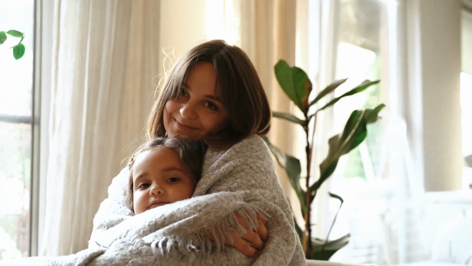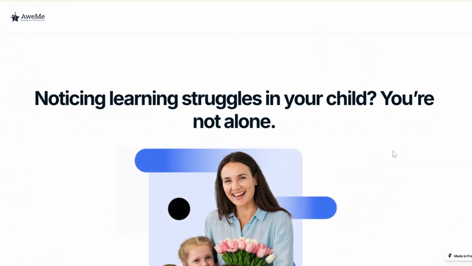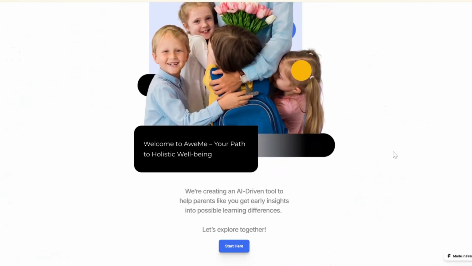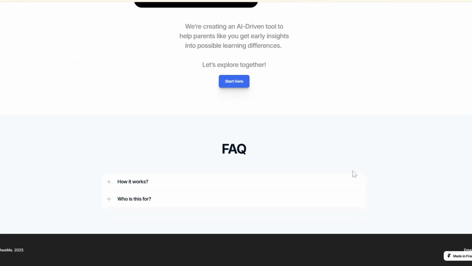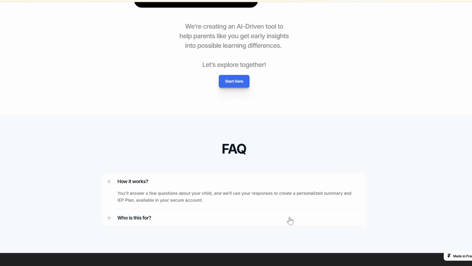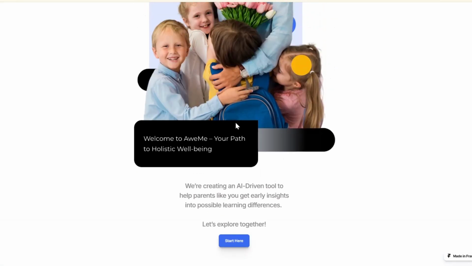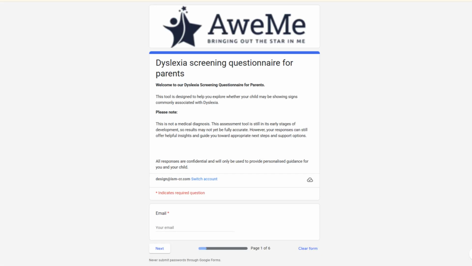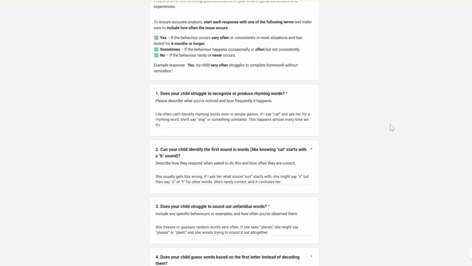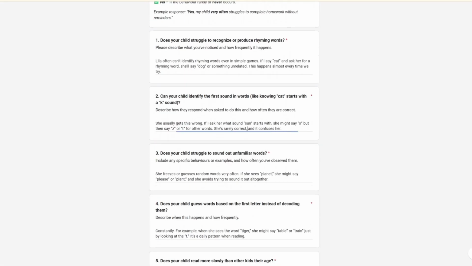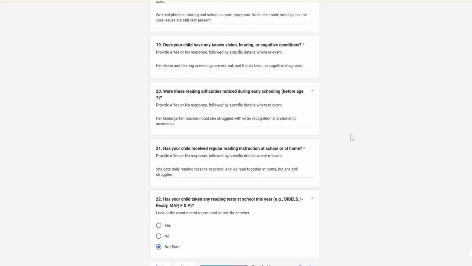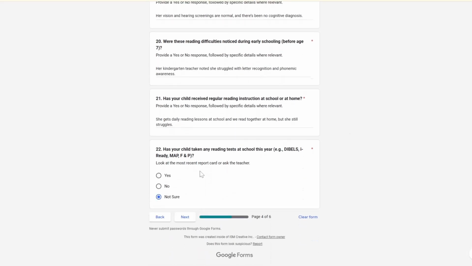That's when she finds the AweMe AI-driven screening tool. Samira sees a clear prompt, and she is encouraged to explore. She completes a screening questionnaire with questions about Lila's reading habits, struggles, and behavior. The system analyzes her answers using advanced AI language capabilities.